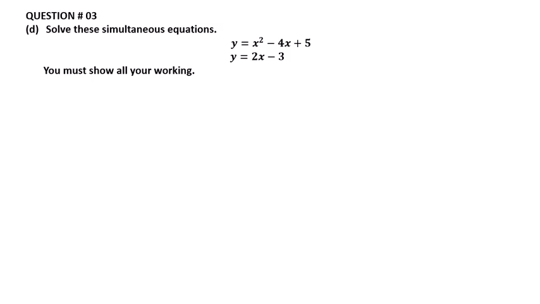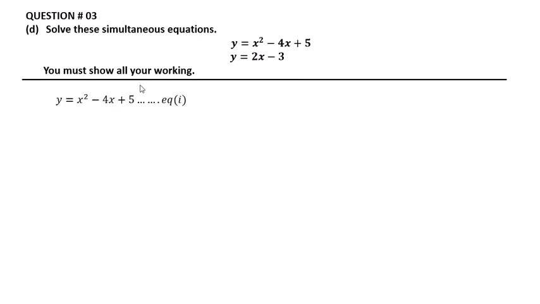Question number 3, part D. Solve the simultaneous equations y is equal to x squared minus 4x plus 5 and y is equal to 2x minus 3. You must show all your working. y is equal to x squared minus 4x plus 5, this is equation 1. y is equal to 2x minus 3, this is equation 2.